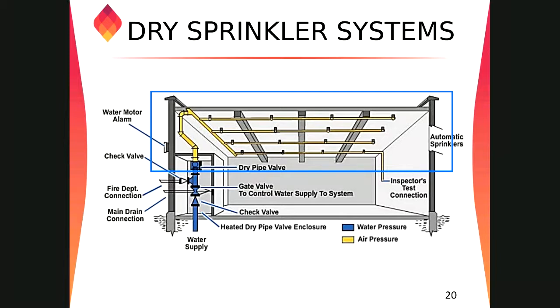So it increases the fire response time. Fire response time in the sense that if there is a fire and fire is growing, the system is so big, the piping is so big, the quantity of air inside the piping is so big. What will happen is that it will take more time to release the air and allow the water to go to the sprinkler system. This is why we have to limit this kind of system up to 750 GPM.